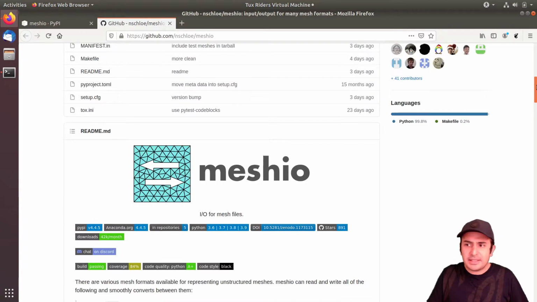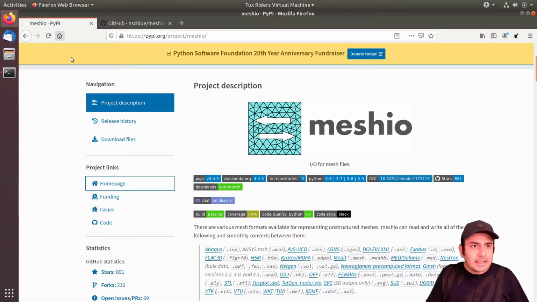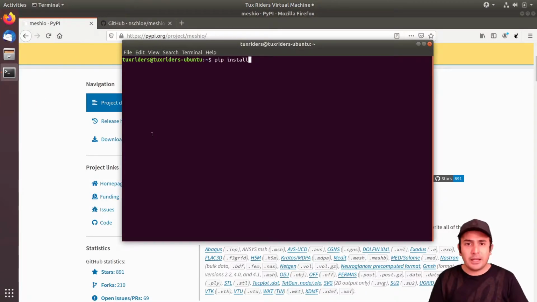So this is indeed a library, and we want to install it. So let's see if we have PIP installed. I think it got installed alongside the previous programs that we installed, and we have to just call and run this command.